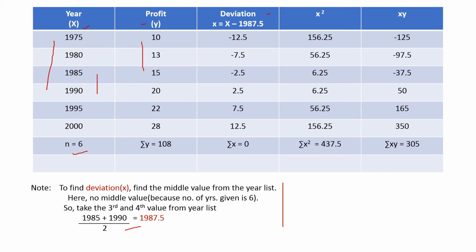So deviation x is equal to capital X minus 1987.5. For the first calculation, 1975 minus 1987.5 gives minus 12.5. Then you calculate x square and xy, and then all the sigmas: sigma x, sigma y, sigma x square and sigma xy.